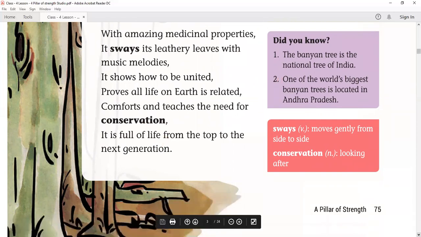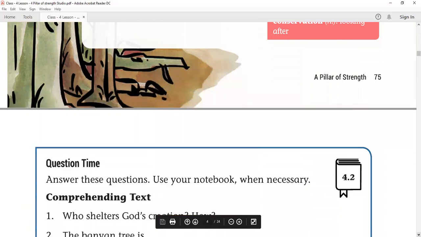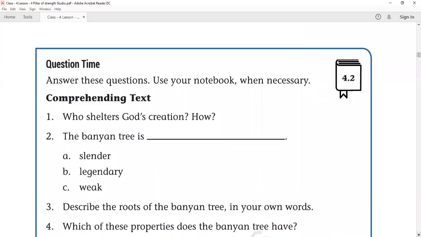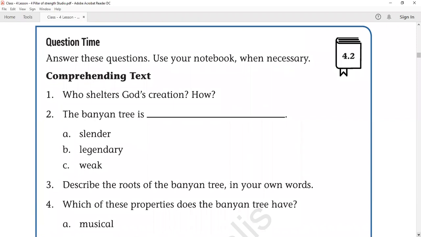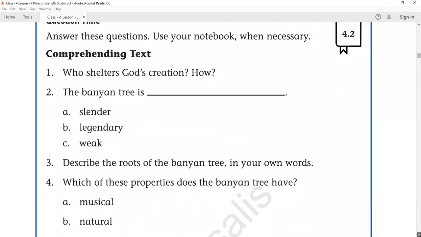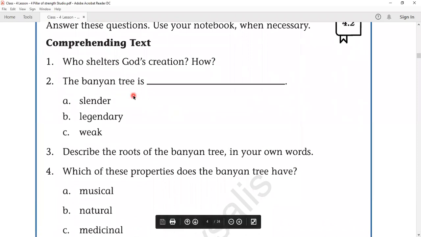Okay, let us move on to the next page, the question time. So please read the poem again and complete the question time. Okay, you can use your notebook wherever necessary. Who shelters God creation and how? So you know the banyan tree shelters the God creation, and how you want to write your own reason.